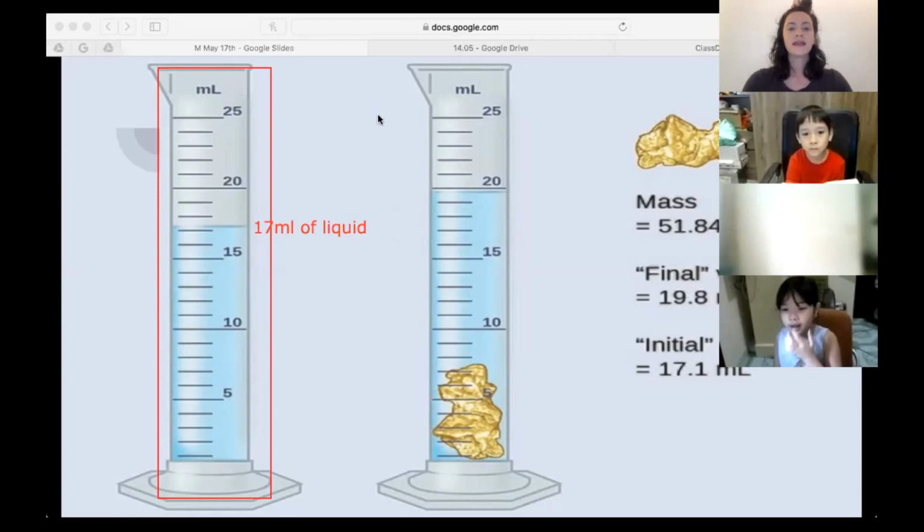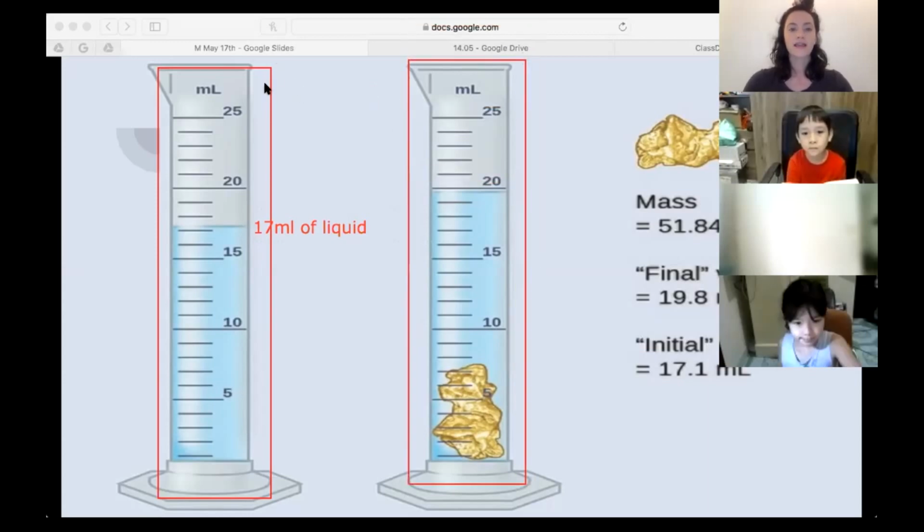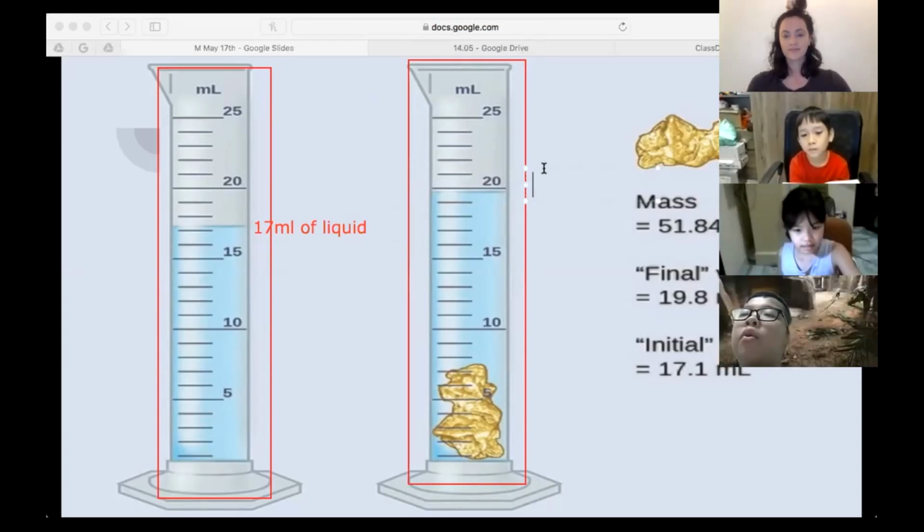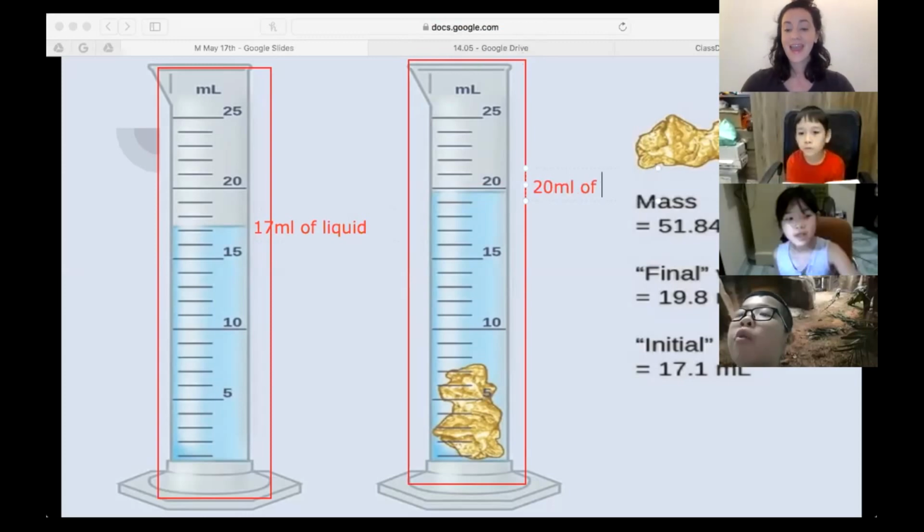How many milliliters does the second one have over here? Let's hear from Thomas. The second one has 20 milliliters of water. And is there only water in there? A solid. Excellent. Liquid and solid. Very good.